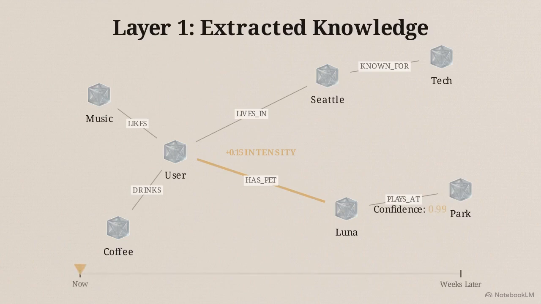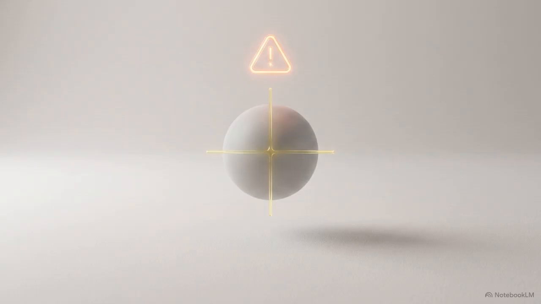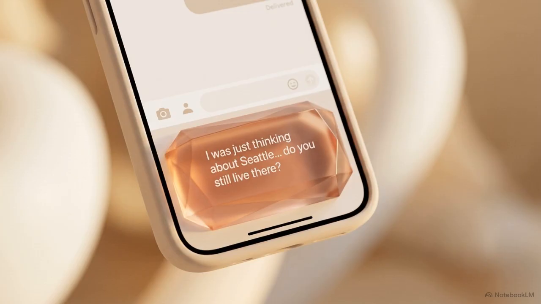The architecture also accounts for time through probabilistic decay. Instead of data being abruptly deleted, its confidence score drops as the weeks pass. This decay triggers a re-verification flag. The AI recognizes when it hasn't discussed a specific topic in a while and will proactively ask a follow-up question to update its understanding of the relationship.